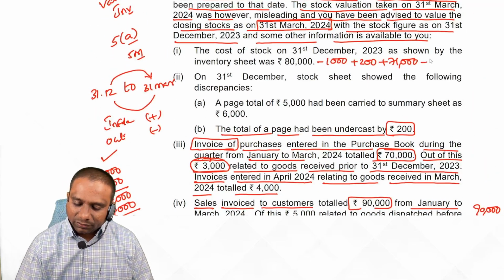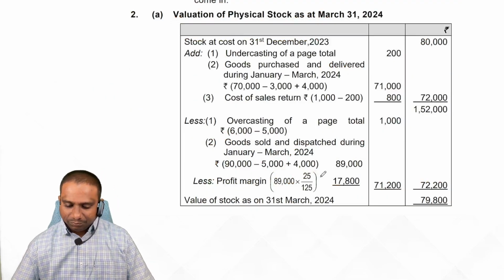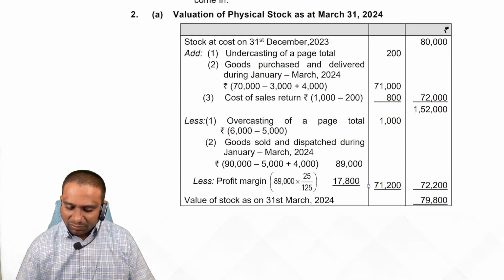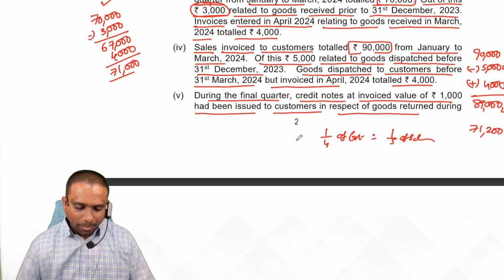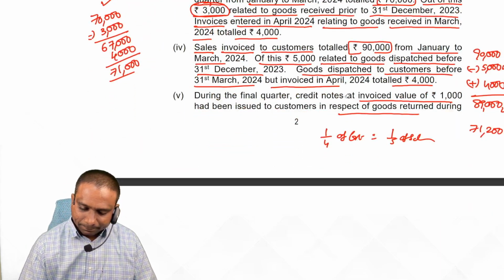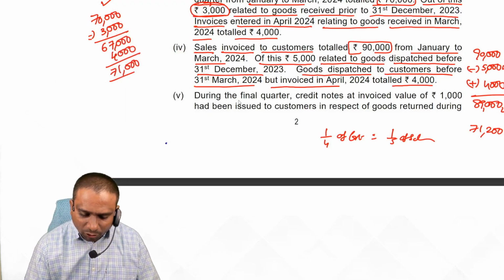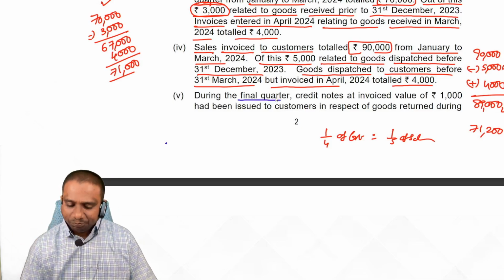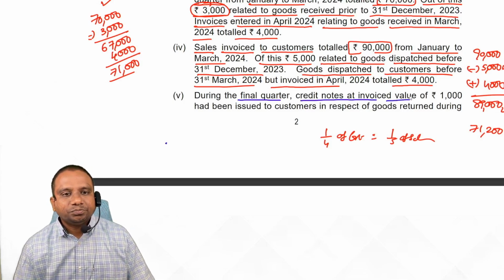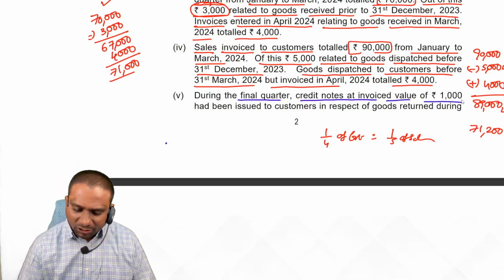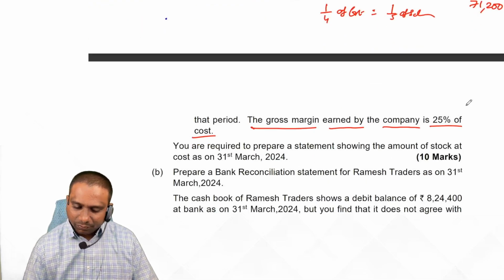71,200 minus. Simple logic. Observe here. 71,200. Next, last transaction. Observe carefully. During the final quarter, means January to March, credit notes, credit notes means sales returns, of rupees 1,000 had been issued to customers in respect of goods returned by them.